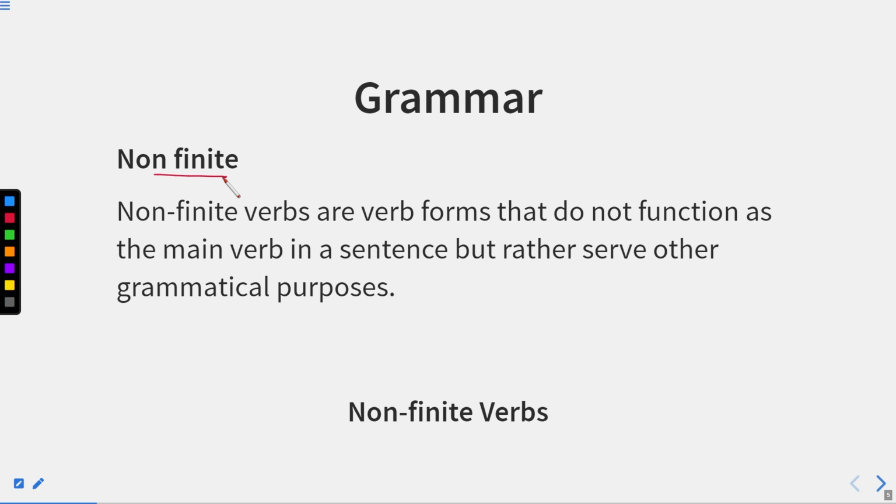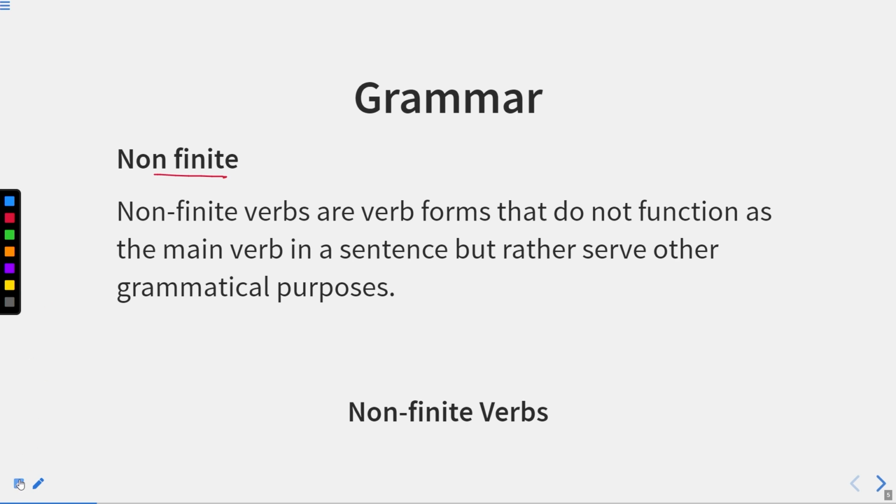So, if a word is showing the action, the possession, or the state of being of someone, that is known as a verb, which we have already discussed in our verb chapter. But a non-finite verb is a word which looks like a verb but does not perform any action, does not show any state of being, and does not show any possession. That type of word is known as a non-finite verb.